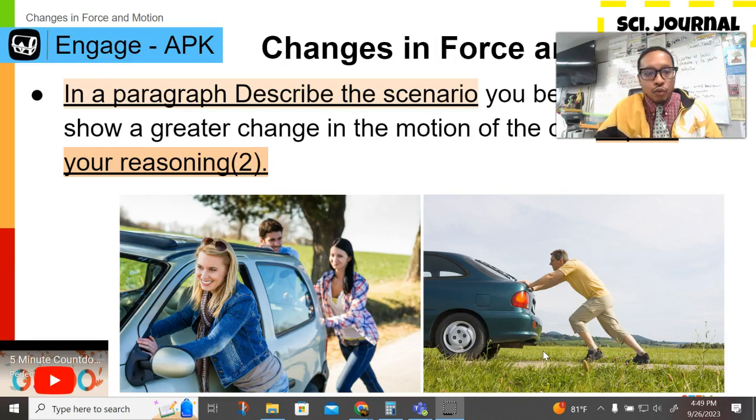Make sure all of your work is turned in and everything is good. That is it. That's the entire lesson for today. You have got everything done. Make sure you write this in your journal.